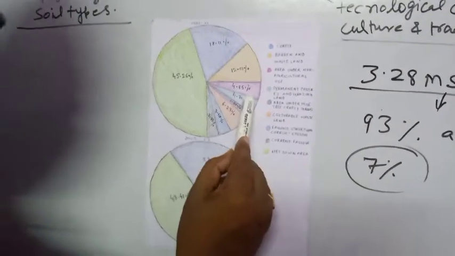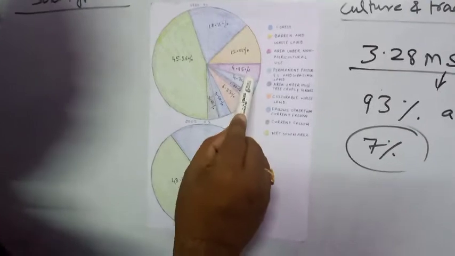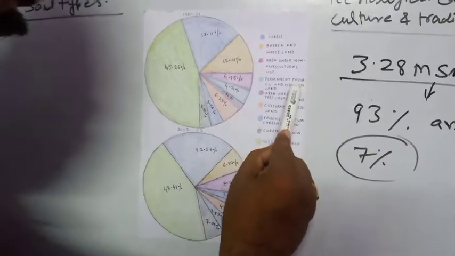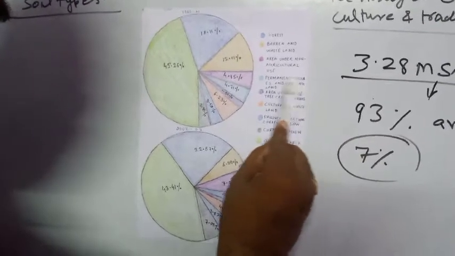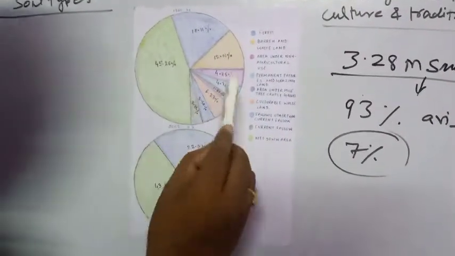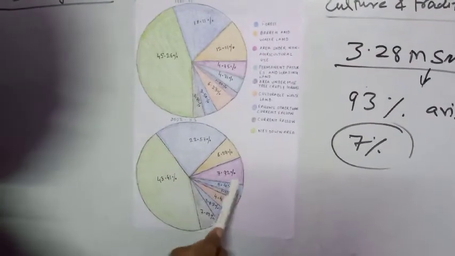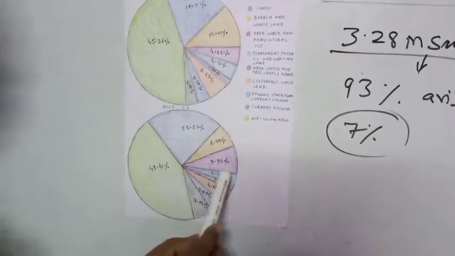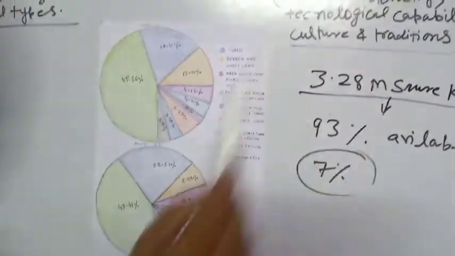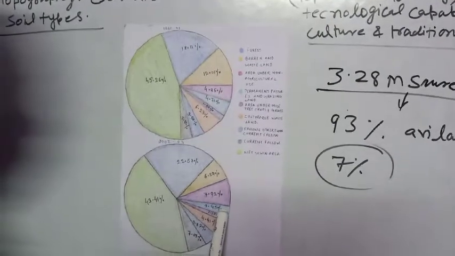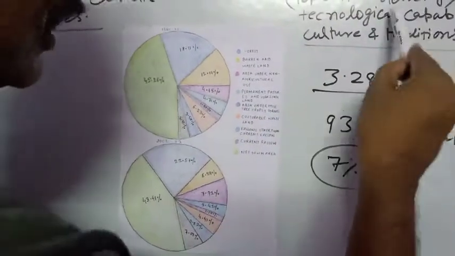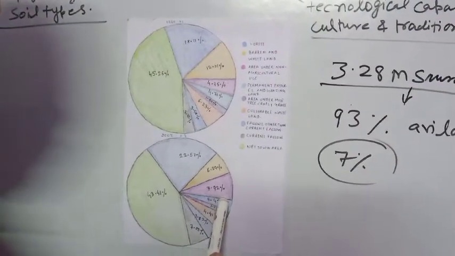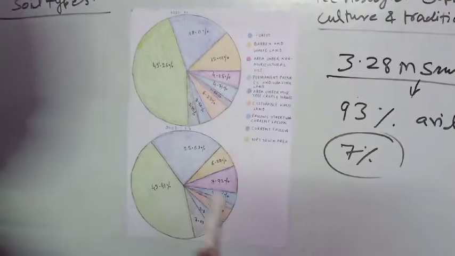So this area, 4.71%, is used either for grazing or for producing cattle food. Now it has also reduced. Why has this area reduced? Because nowadays we are using technology in the agricultural field, and our traditions have also changed, and due to that we are using less area for the grazing of cattle.